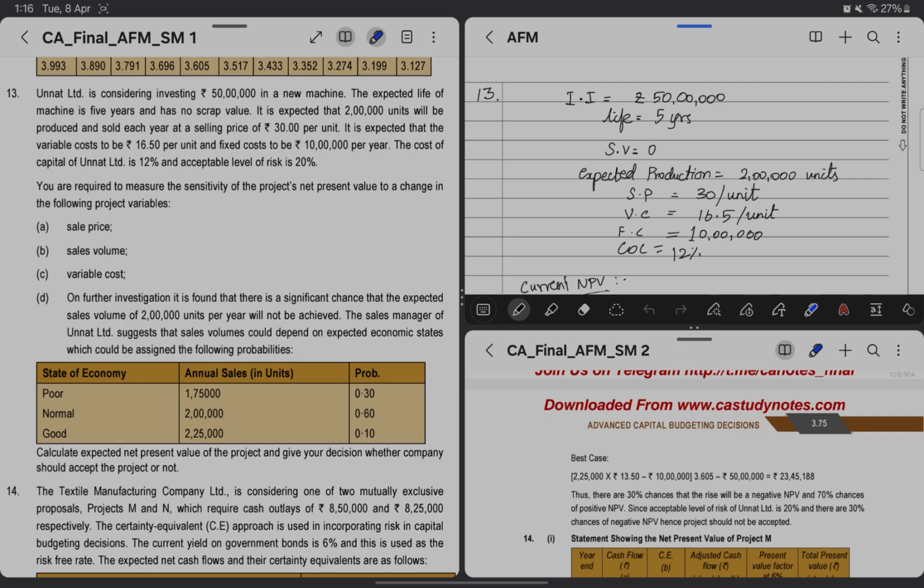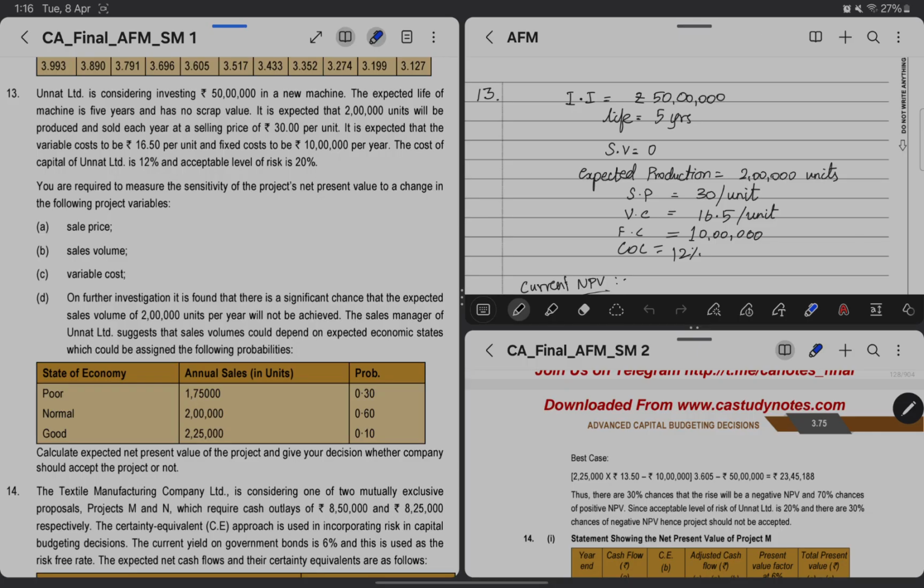The cost of capital of Unnat Limited is 12% and the acceptable level of risk is 20%. So this will be useful at the end. We will discuss it later. You are required to measure the sensitivity of the project's NPV to a change in sales price, sales volume in units, and variable cost. Then there is a separate requirement which we will see later. And the final requirement is to calculate the expected NPV of the project and give your decision whether the company should accept the project or not. Now going to the solutions.